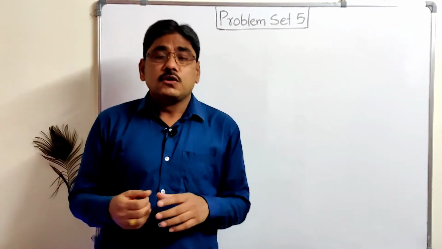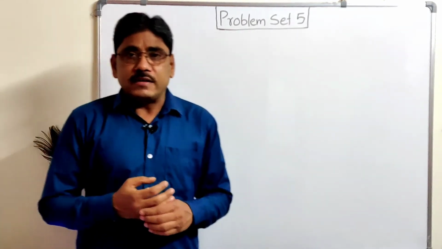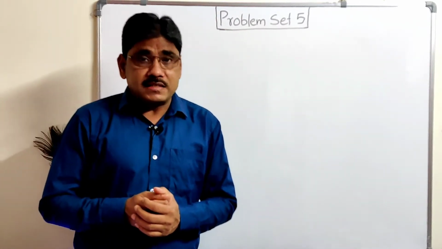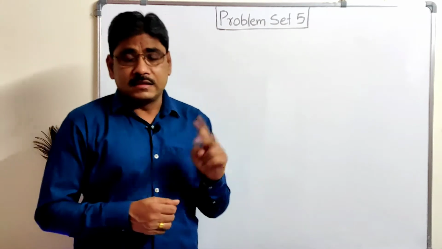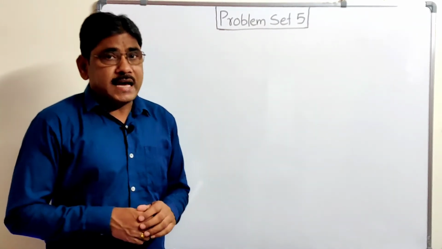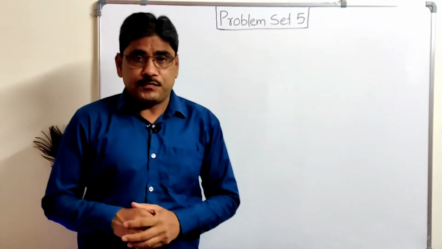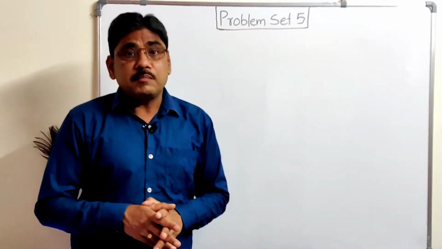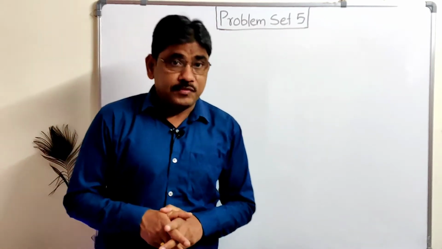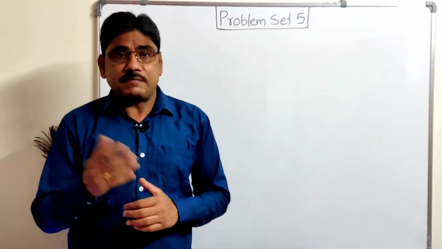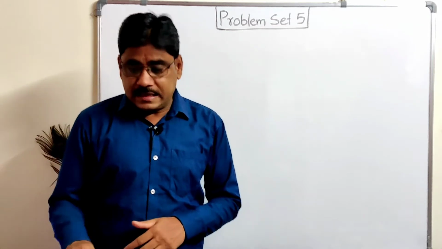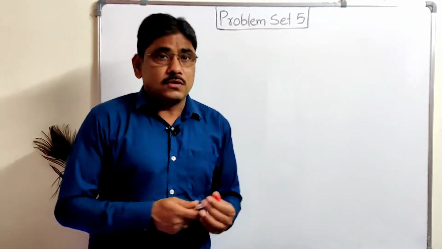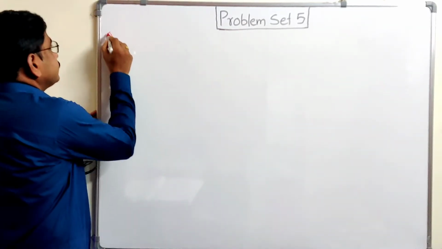Welcome students. Today we are going to study SSC Standard 10th Maths Part 1, that means Algebra, 5th chapter, Probability. From that chapter Probability we are going to study problem set 5. Now we divide this problem set 5 into two parts: question number 2 to question number 10, that is the first part, and 11 to 17, that is the second part. So let us see part 1, that is question number 2 to question number 10. So let us start from question number 2.